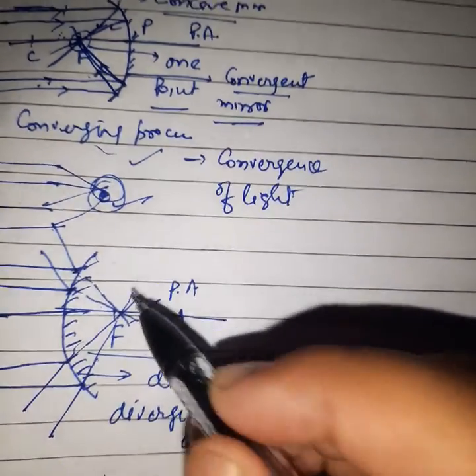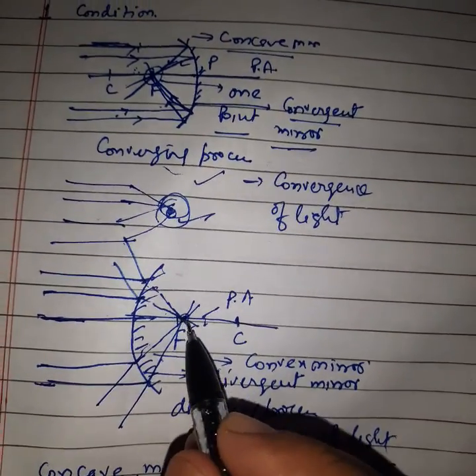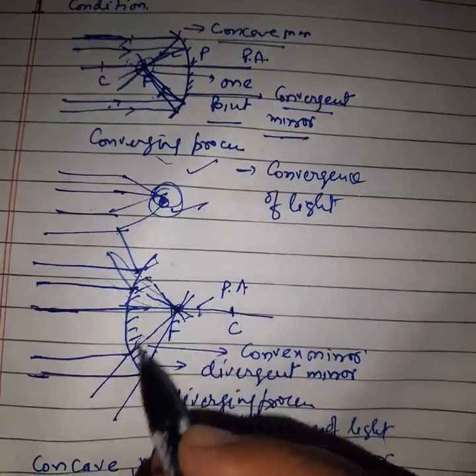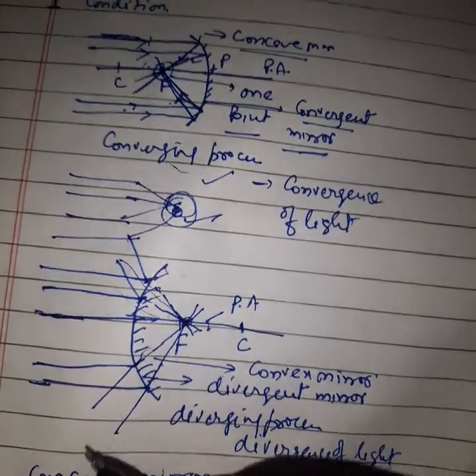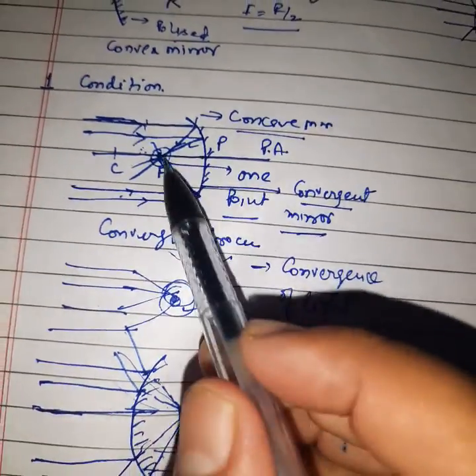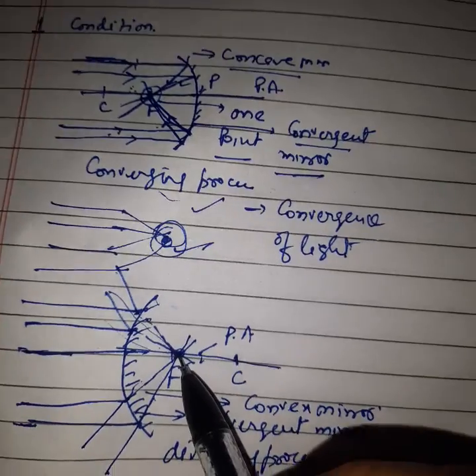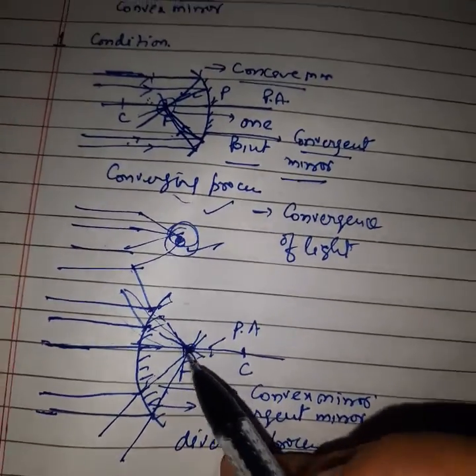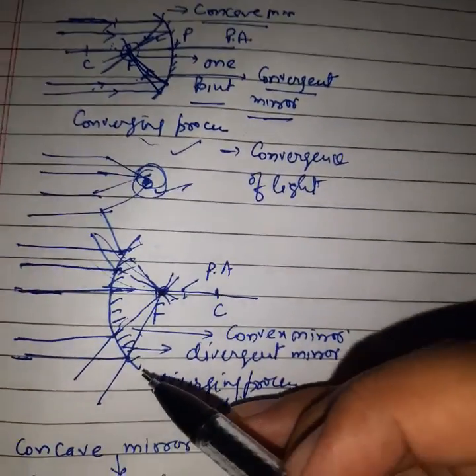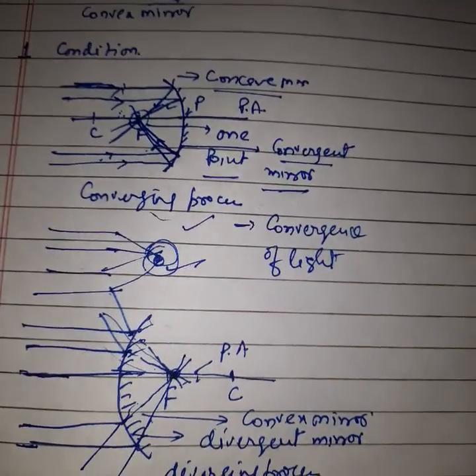Look, it seems like the light is coming from the focus point and spreading in all directions. So in one case light is meeting at a point, and in the other it seems to come from one point and spread in all directions. This is the divergence process and the convergence process. Say yes or no? This is a simple explanation of it.